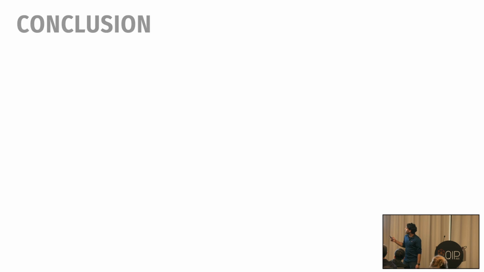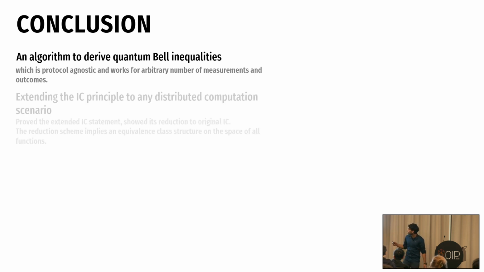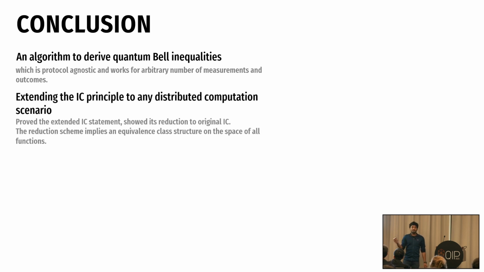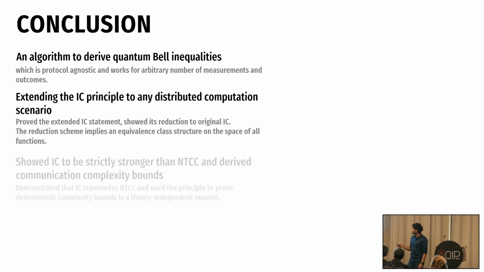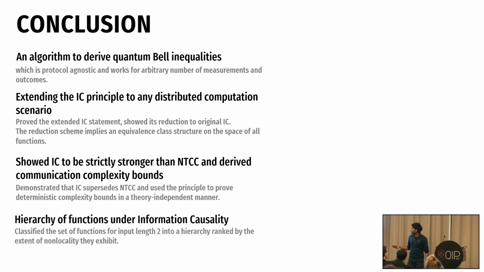Now I'll summarize. So we have an algorithm to derive quantum Bell inequalities, which is protocol agnostic and works for any scenario, any number of measurements, and so forth. We were able to extend the original principle from just the QRAC guessing game to any distributed scenario. And we saw that the reduction scheme implies an equivalent space structure on the space of functions. We also showed that our principle implies non-trivial communication complexity, and through that we can derive complexity bounds in a theory-independent manner. And at the end, we had a hierarchy of the functions for our classification.